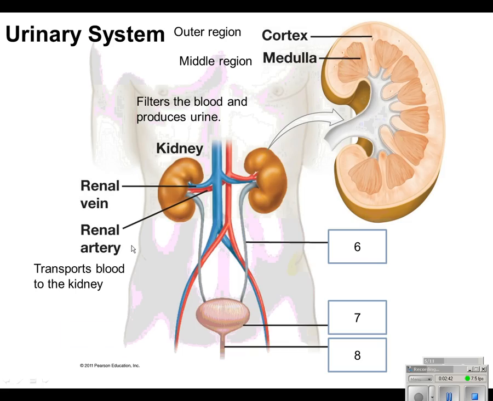If we go back to the blood vessels, we talk about the big blue vessel, and this is the renal vein. Remember that the kidney is a filter. It's going to produce urine, and it's going to clean the blood. Well, that clean blood now is going to be returned to the heart so that it can pick up oxygen, and then it'll pick up the rest of the nutrients as it moves through the body and delivers nutrients and picks up waste from the cells.